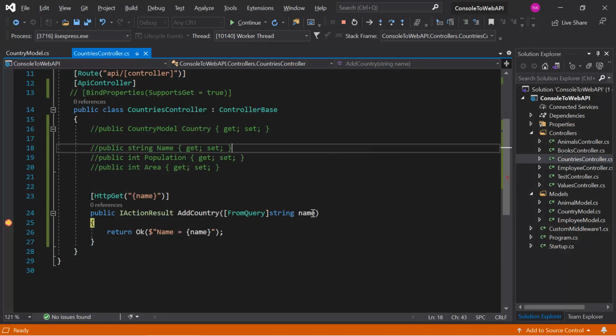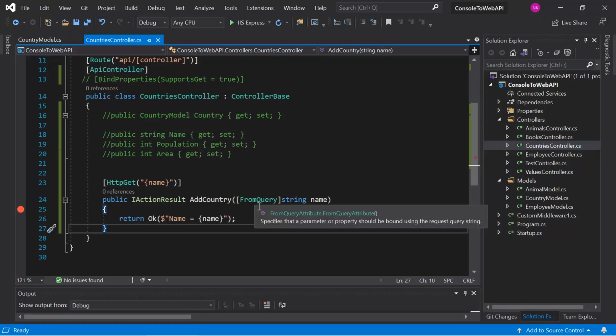Let's see what we got over here. We still have the value from the query string. The use of this FromQuery attribute will force the application to bind the data only from the query string.